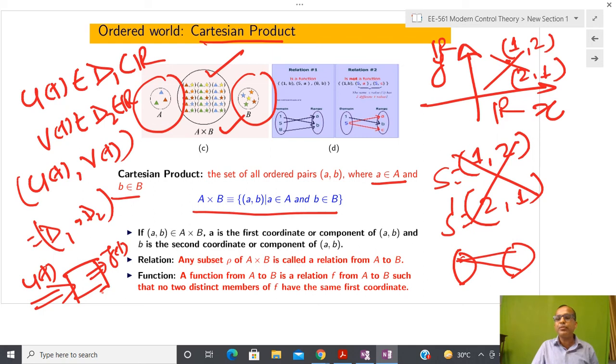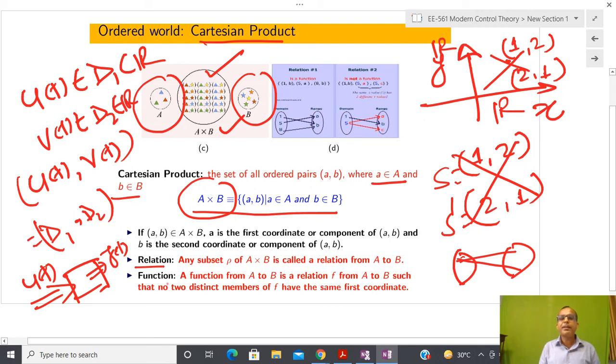If you are not able to give a guarantee, then no one can take that plane. Due to that reason, relation is not enough. Relation is nothing but a subset of, again, this Cartesian product. And if the output is unique, meaning I do not allow this kind of combination, then this is a relation because here one object is related to two, but here that kind of thing is not there, and this is called a function.